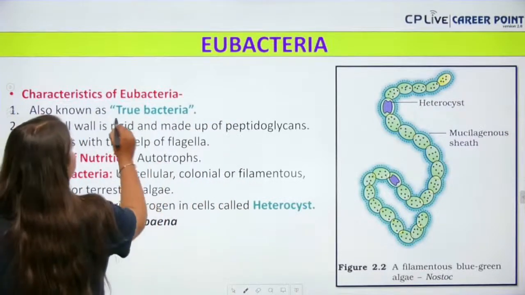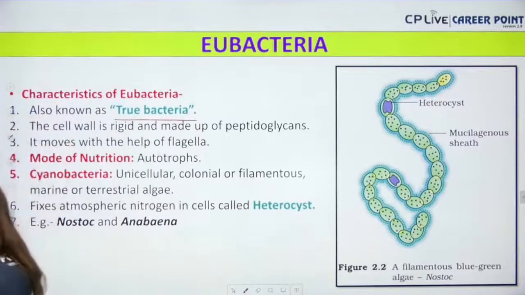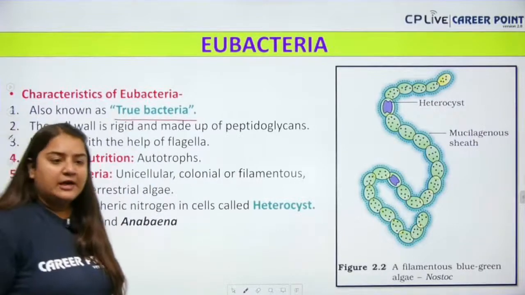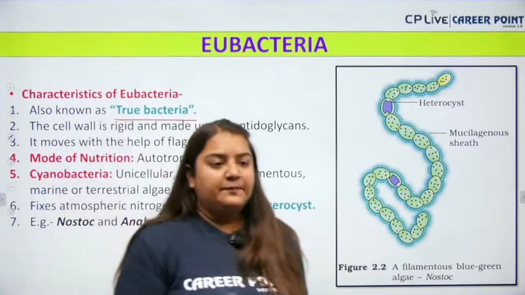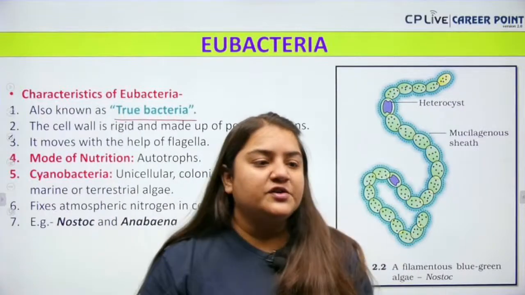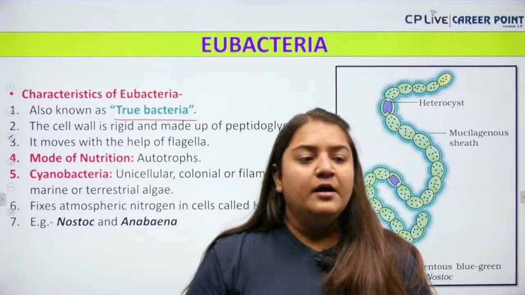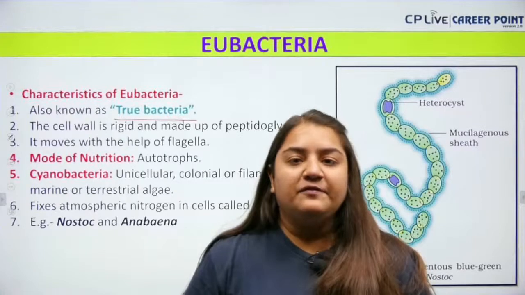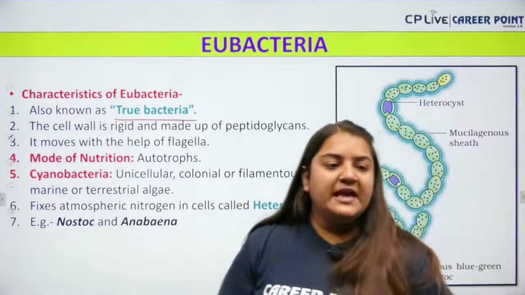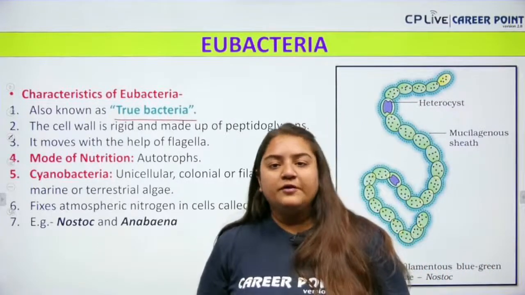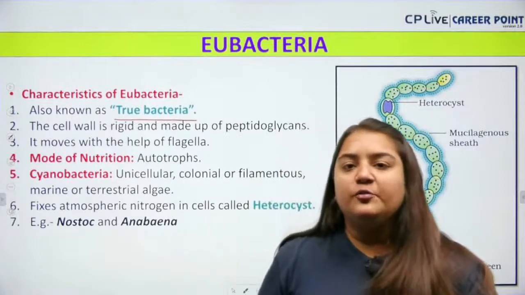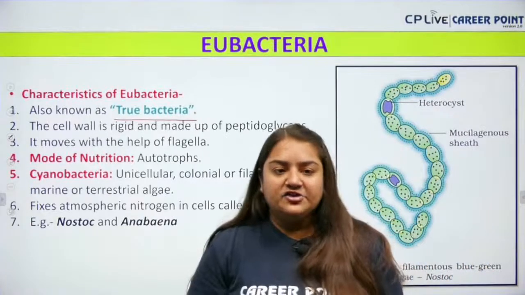So next up we have Eubacteria. It is also called, bache, the true bacteria. The cell wall is made up of peptidoglycan. The cell wall is rigid and it is made up of peptidoglycan. It moves with the help of flagella, bache. Mode of nutrition of this is autotrophic. Eubacteria are generally autotrophic in nature.